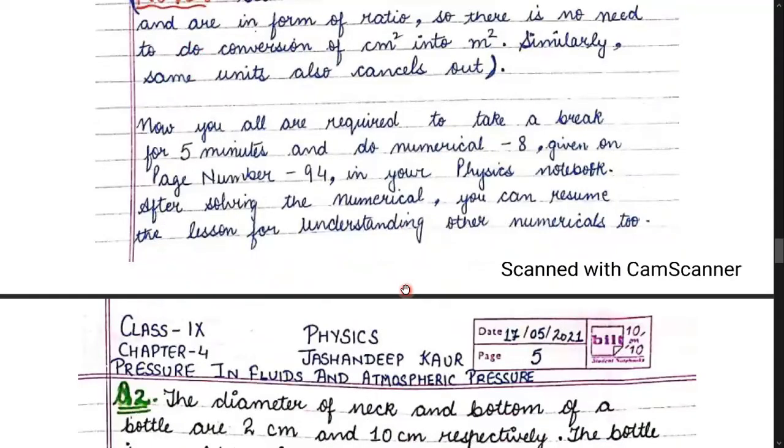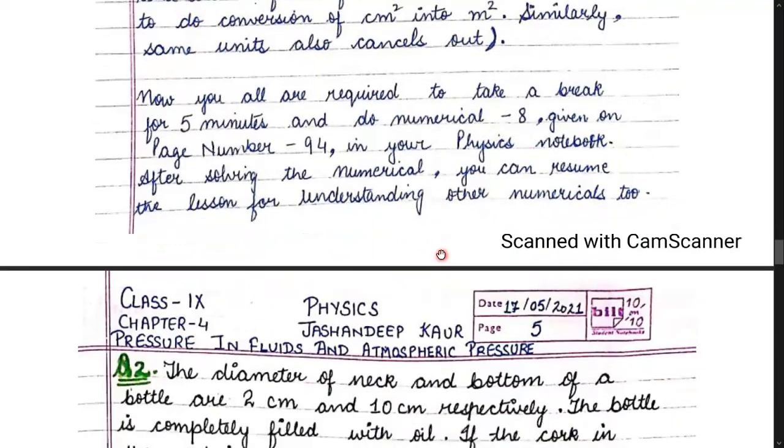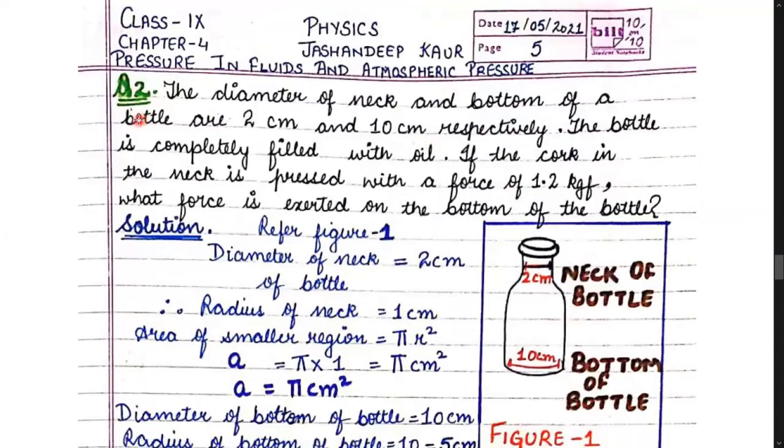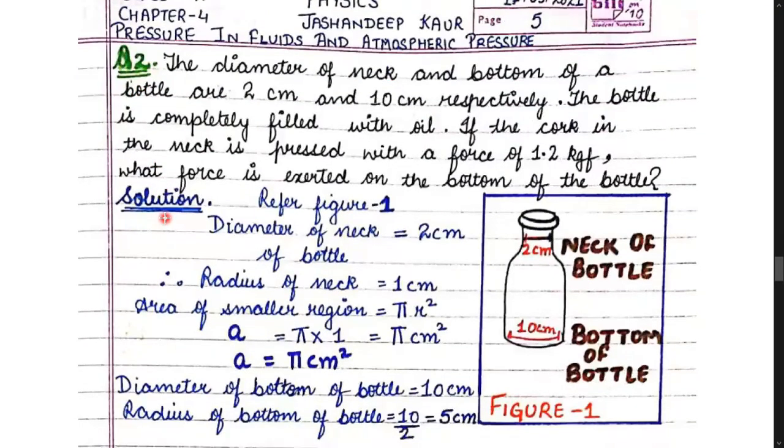So children, now you are required to take a break for 5 minutes and do numerical number 8 given on page number 94 in your physics notebook. And after solving the numerical, you can resume the lesson for understanding other numericals also. So I hope you have done numerical number 8. So now students, let us see question number 2.